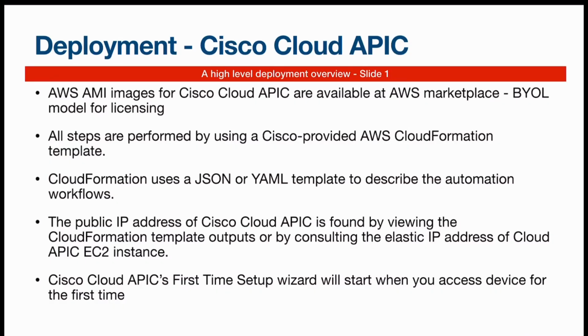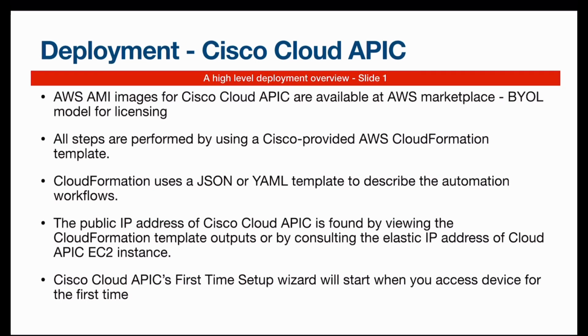Let's talk about the deployment at a very high level. You need to have an AWS AMI image, which you can get from the AWS marketplace. You will have to have licenses bought from Cisco. All steps are performed by using Cisco provided AWS CloudFormation templates. CloudFormation will be in JSON or YAML format. Once you implement it,